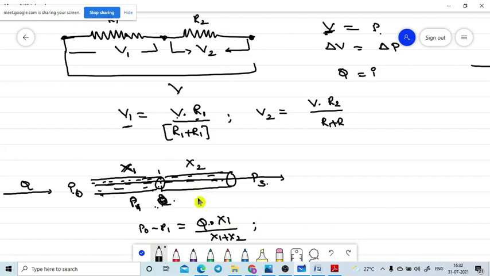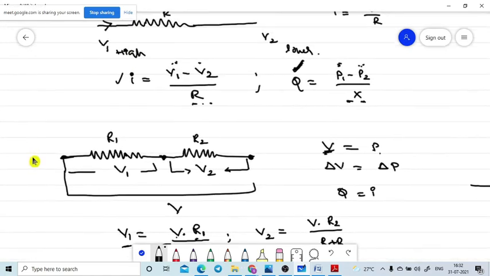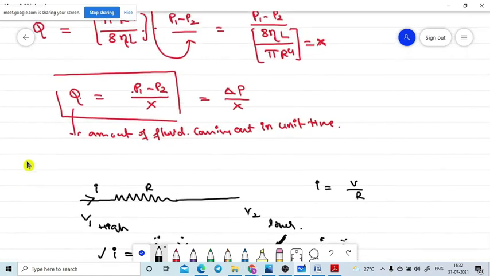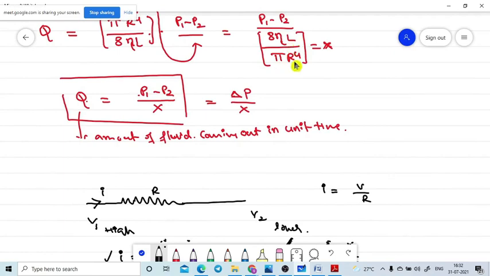What about this value? P1 minus P3 is equal to Q into X2 divided by X1 plus X2. X1 means they will give the X1 value. In X, what terms are there? Let's go up. See, 8 eta L by pi r square. If the length of the tube is more, if the radius of the tube is more, that's why they will give. You need to take care about that.